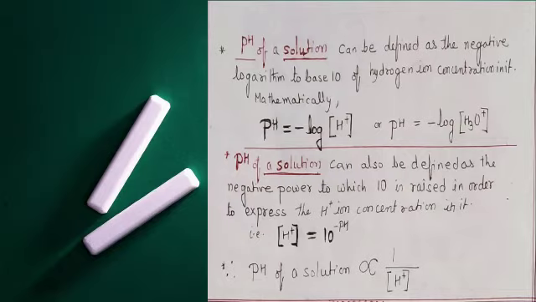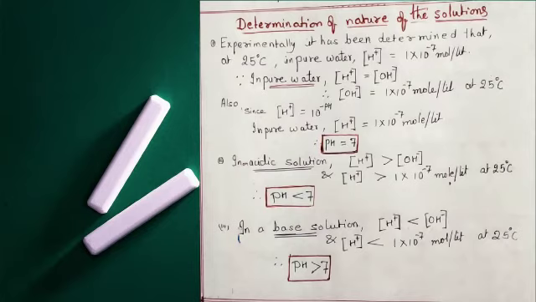It has been experimentally found that at 25 degrees centigrade or 298 Kelvin in pure water, the concentration of hydrogen ions is equal to 1 × 10^-7 mole per liter.